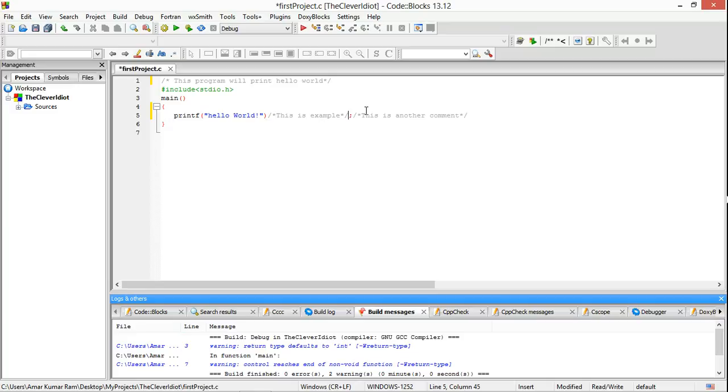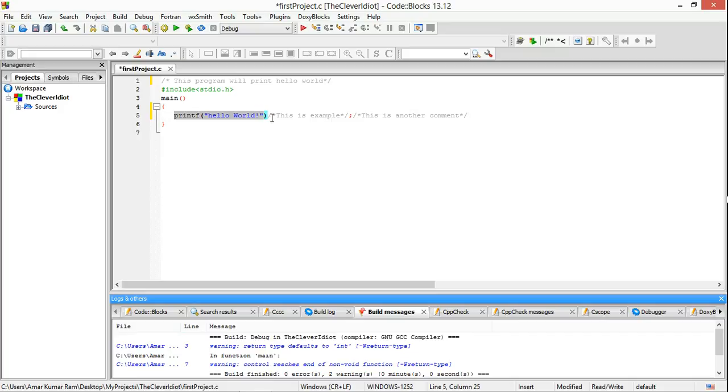Now what will happen? The compiler starts reading the code from top to bottom. When the compiler comes to the first line, it will ignore it because it's a comment. Okay, the compiler ignores the comment and does not execute it. Now the compiler will come to the second line and read the standard input output header file. Then the compiler will come to main, then the compiler will come to printf. Now the compiler reads printf as printf hello world.